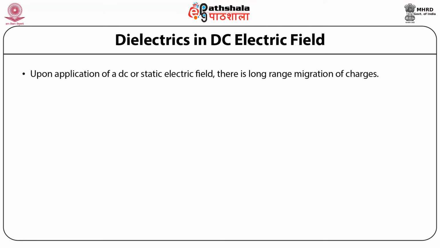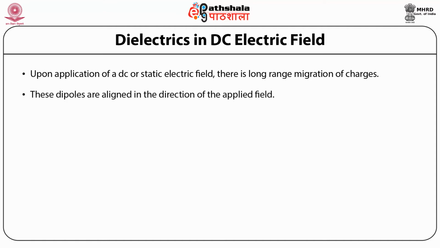Upon application of a DC or static electric field, there is no long range migration of charges. However, there is a limited movement of charges leading to the formation of charged dipoles, and the material in this state is considered as polarized.